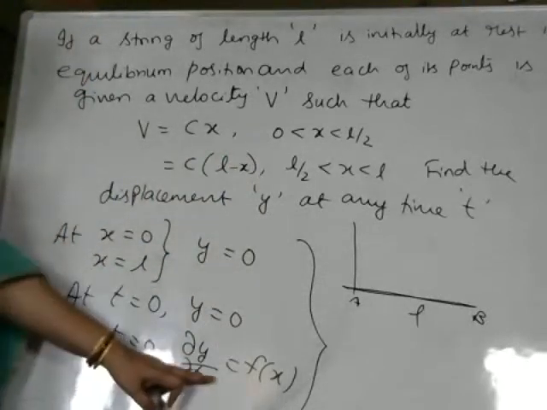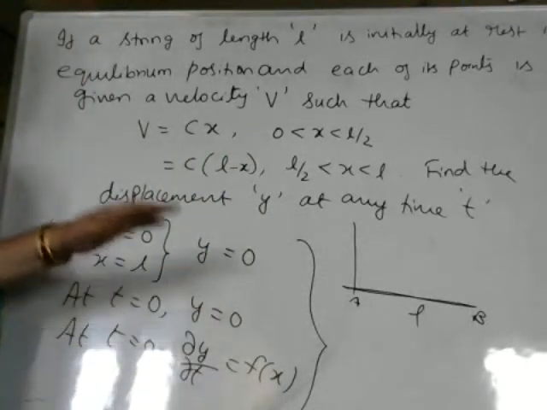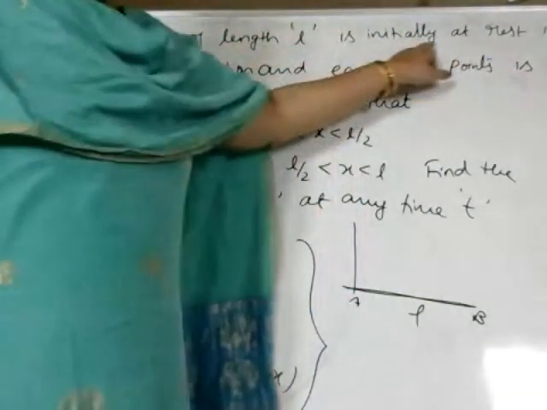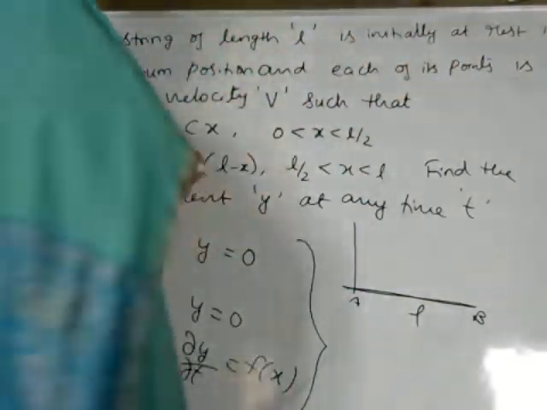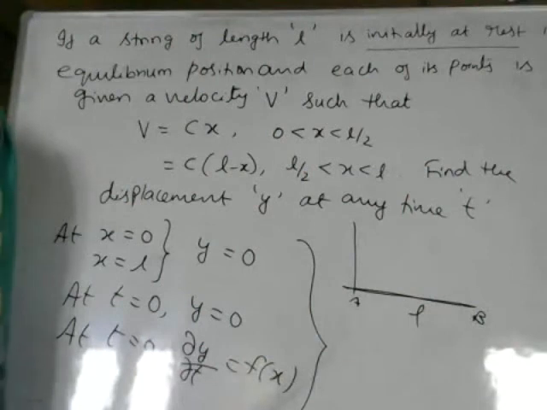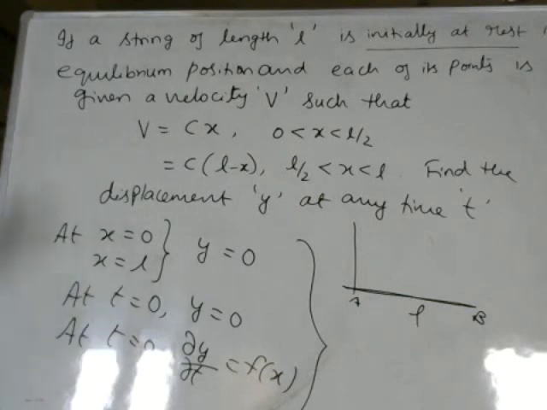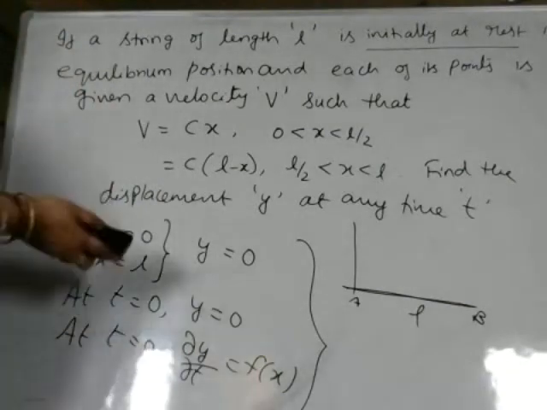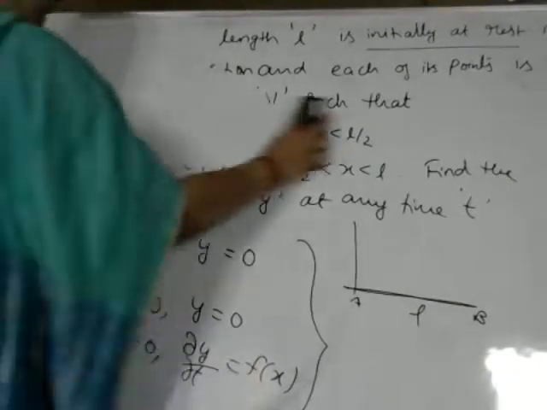Since the string is initially at rest, this term indicates that initially the displacement is 0. Unless it is imposed some velocity, it is not made to vibrate. Therefore, it is having some initial velocity. So we'll start now with these conditions. So these are the 4 conditions we have.